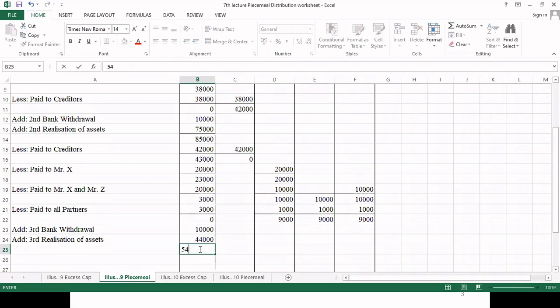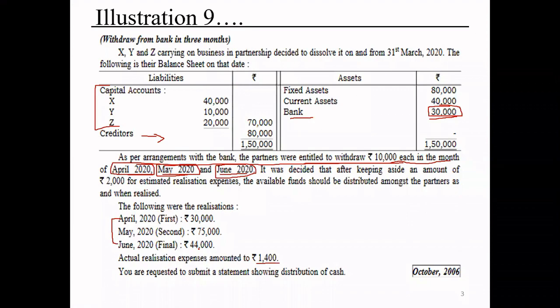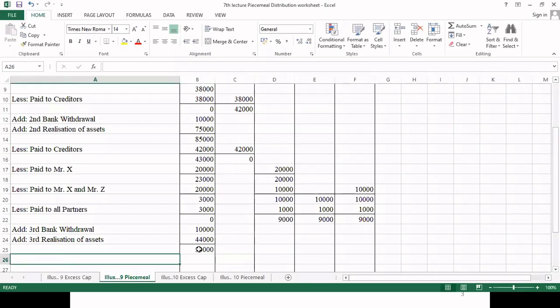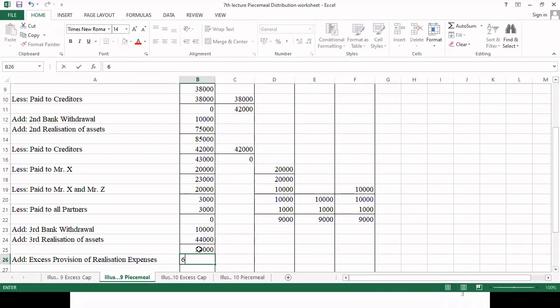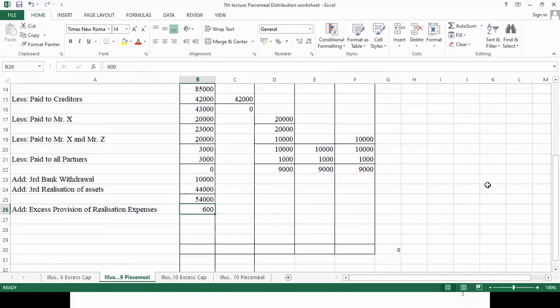Now we also have to make an arrangement of the excess provision, so that we are going to add, because we made an excess provision of realization expenses, that comes to 600. So the total amount is 54,600.